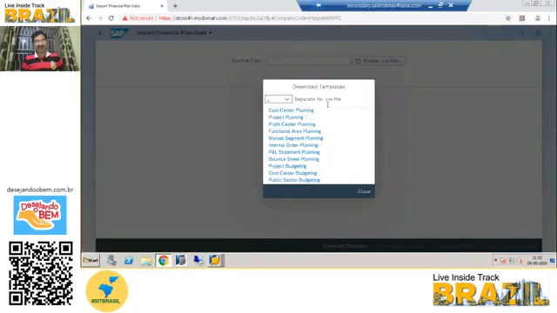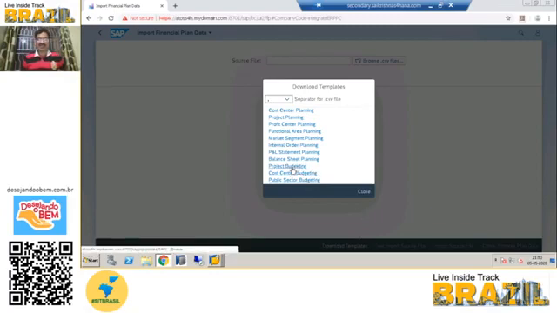Once you click on download the template, multiple templates are available, but here you can use either cost center planning or cost center budgeting. Both templates will work. I already tested, both templates work, and even the same app will be used for project planning, profit center planning, functional area planning, market segment planning, internal order, P&L statement planning, balance sheet planning, and project budgeting also. The other options are also available.